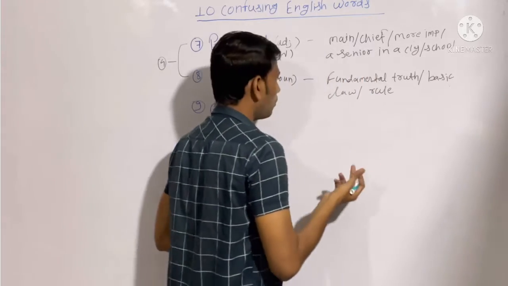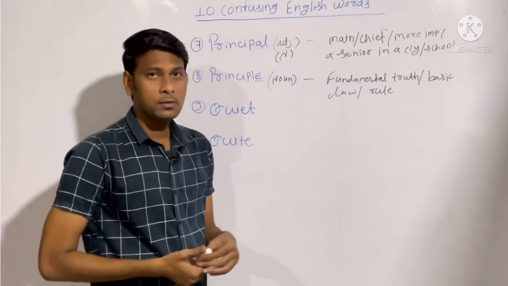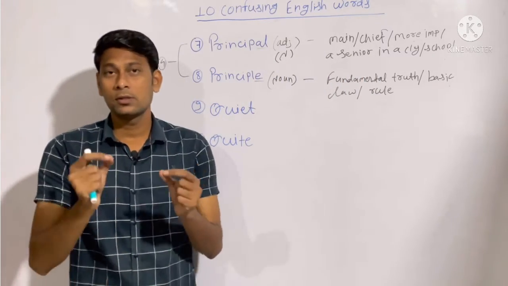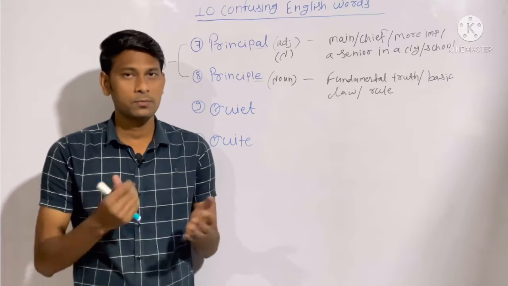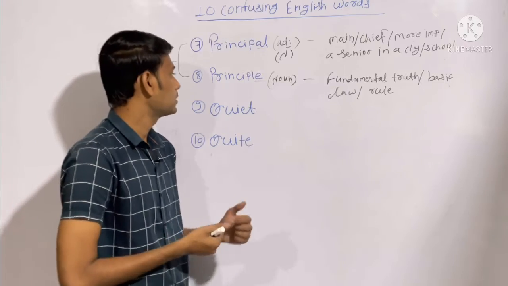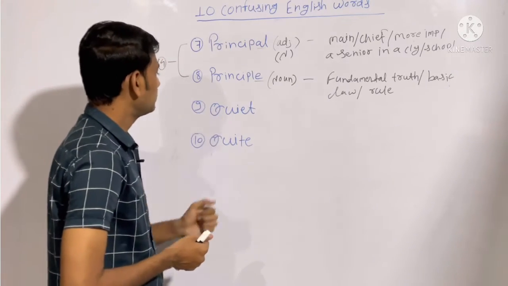A basic law or rule. Example, we should follow gender equality principles, or you can say we should follow the principles of gender equality. So this is how we use the word principle.